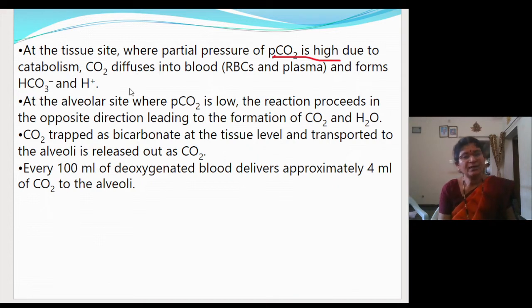At the alveolar level, the opposite reaction will proceed. That is, the bicarbonate ion combines with the hydrogen. It will form carbonic acid, and carbonic acid further will get dissociated into water and carbon dioxide, and carbon dioxide will move out from the blood into the alveoli. So this in the diagrammatic form is there in the coming slide. You can see here.